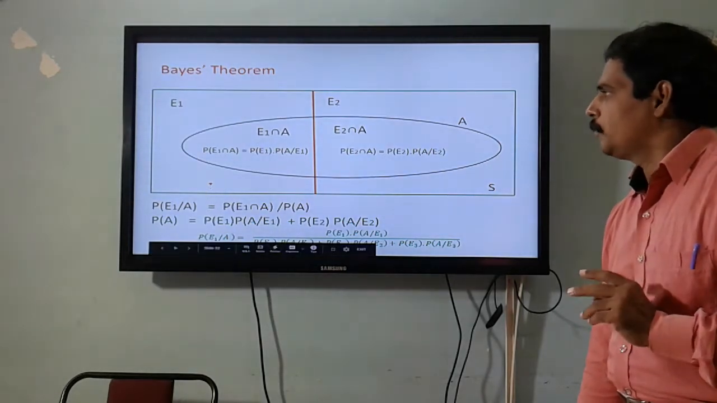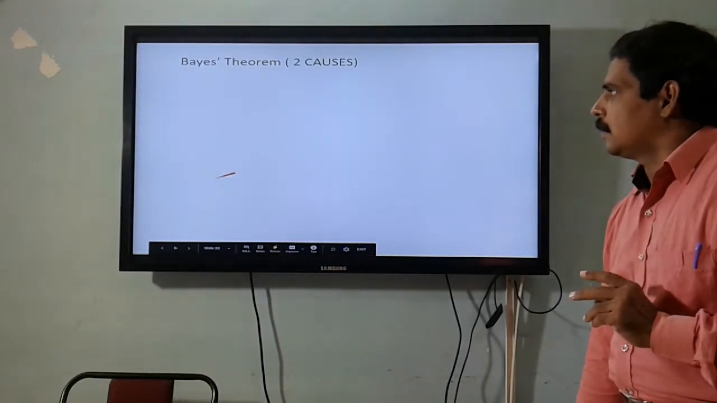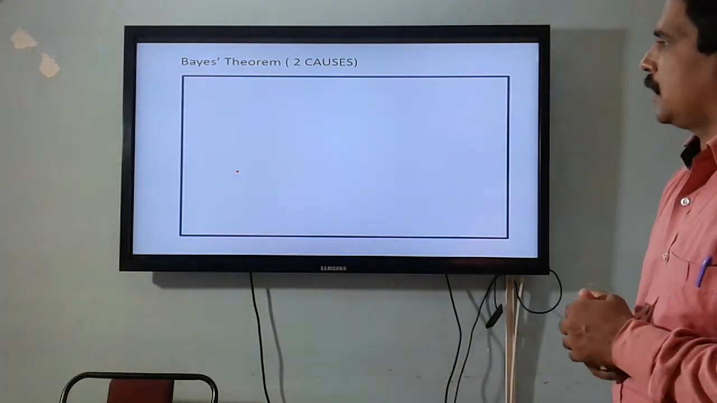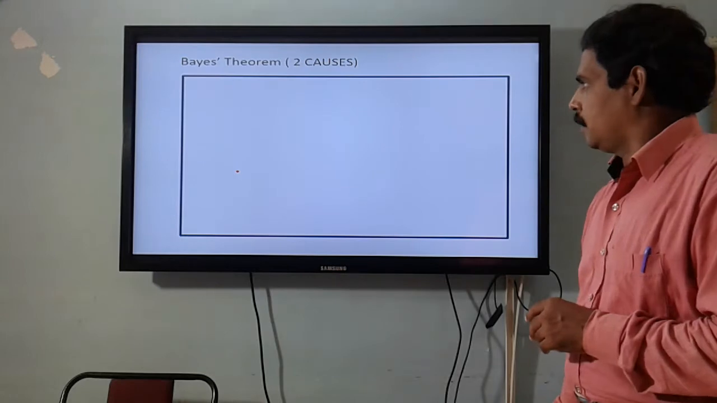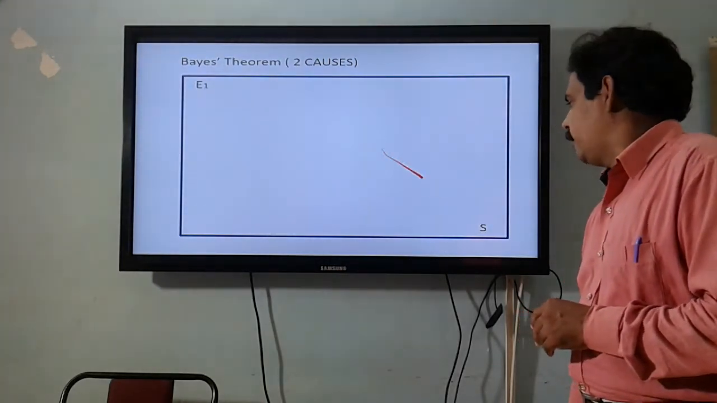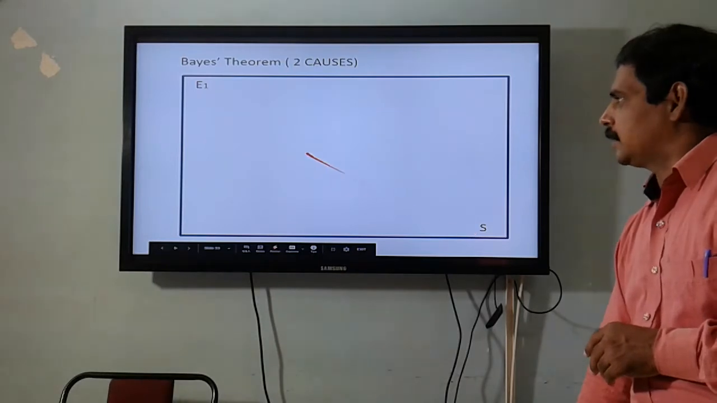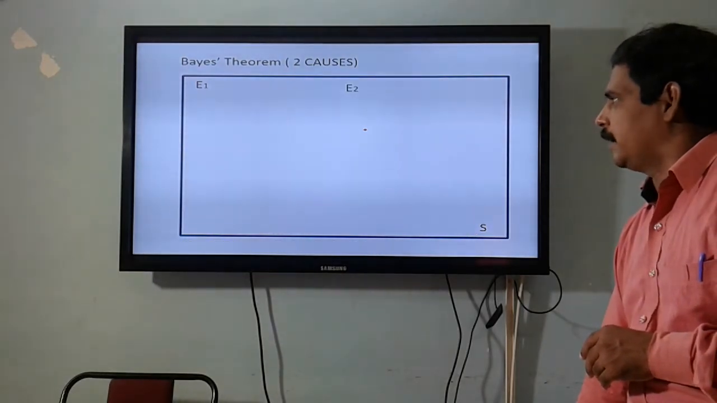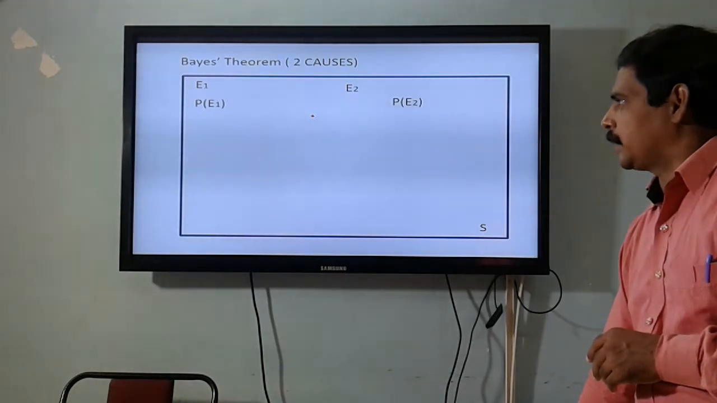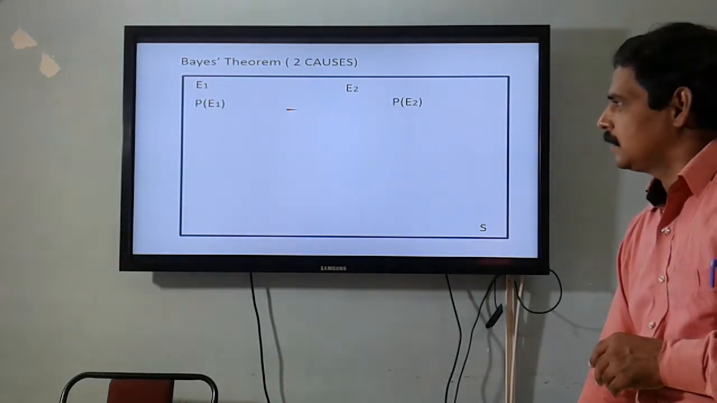Okay, let's move to another diagram which also we can understand easily. Bayes theorem with two causes. So we have taken sample space S with one of the causes as E1 and another cause as E2. So we have taken a partition with two events.